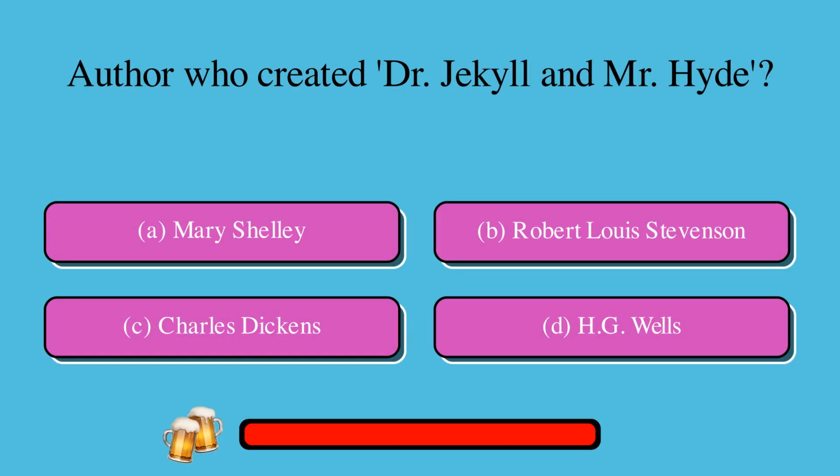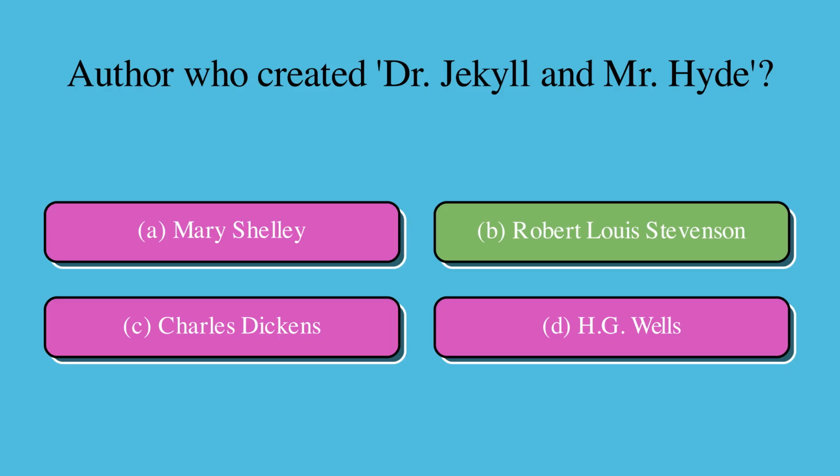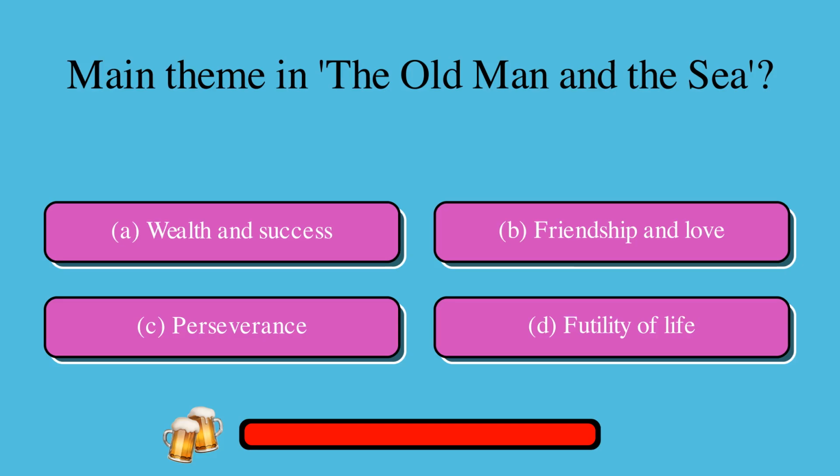Question: Author who created Dr. Jekyll and Mr. Hyde? A. Mary Shelley, or B. Robert Louis Stevenson, or C. Charles Dickens, or D. H.G. Wells? The correct answer is B, Robert Louis Stevenson. What is the main theme in The Old Man and the Sea? A, wealth and success, or B, friendship and love, or C, perseverance, or D, futility of life? The correct answer is C, perseverance.